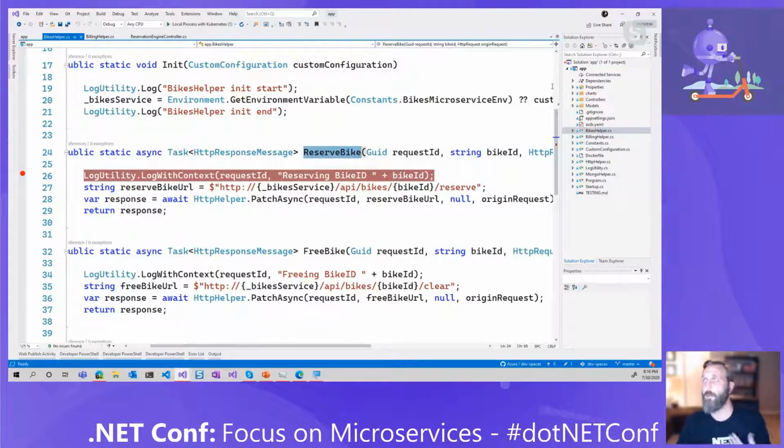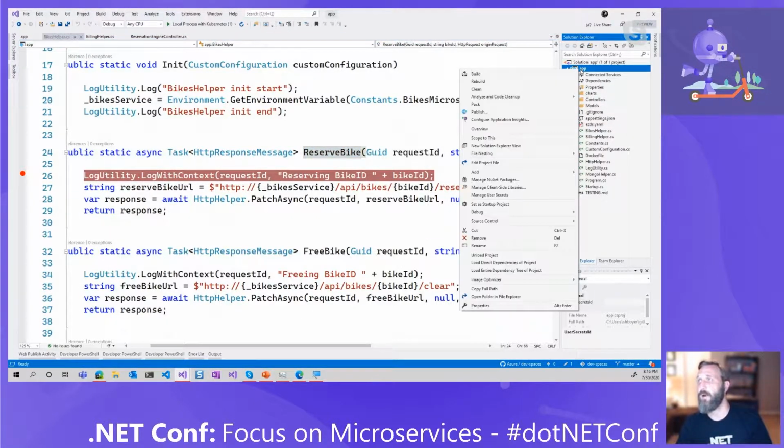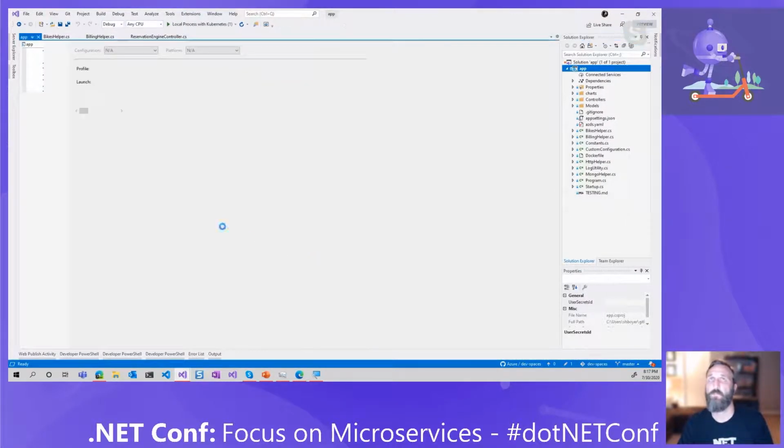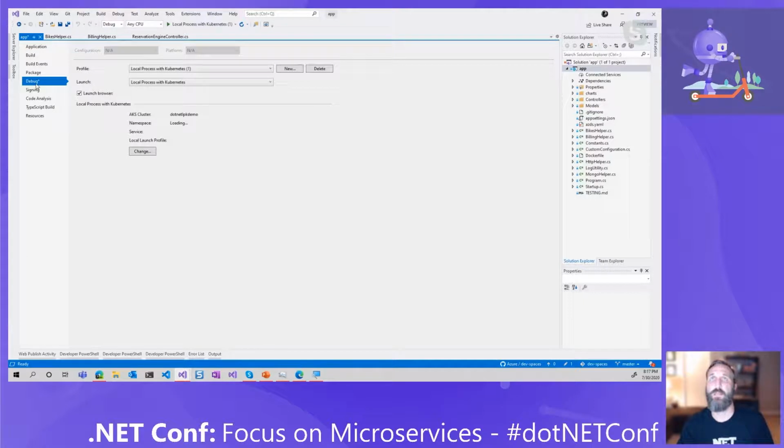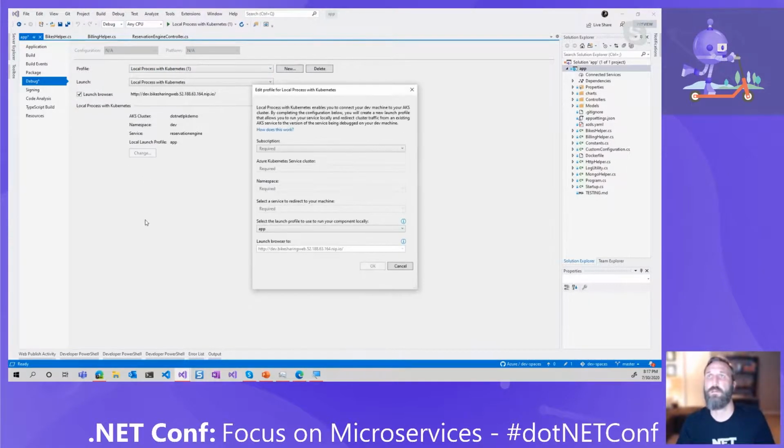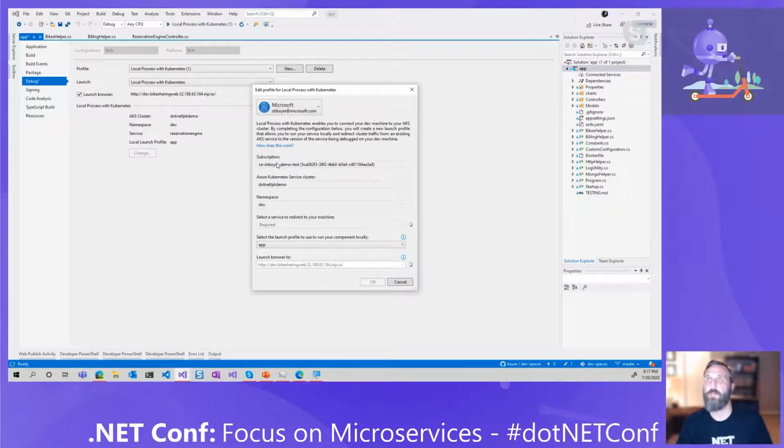So I'm going to right click and look at the properties of my project. And in the debug here, my profile is local process with Kubernetes, right? So when I hit change, I've already set mine up. It's going to select a subscription.